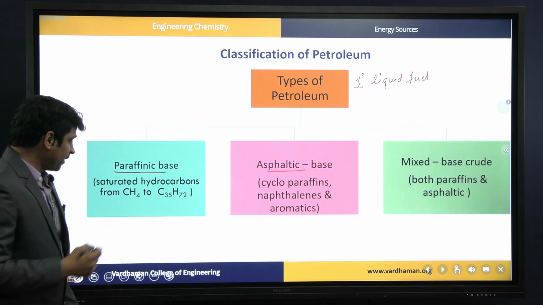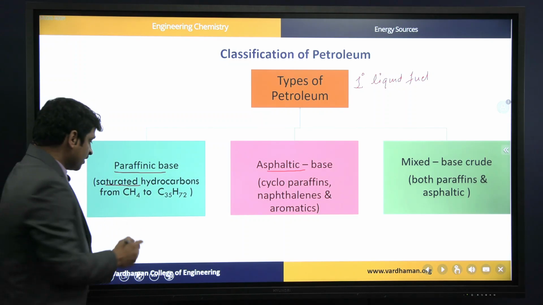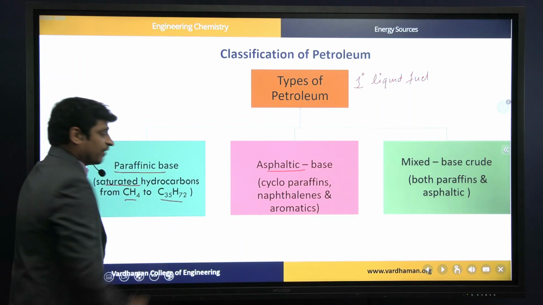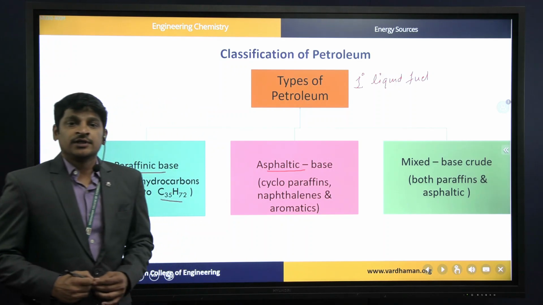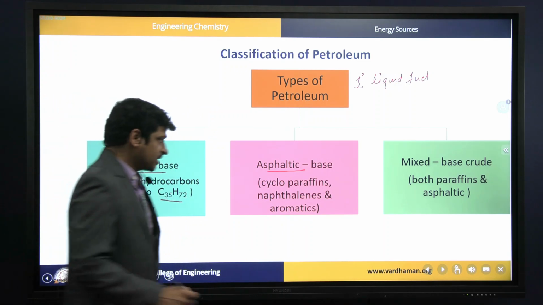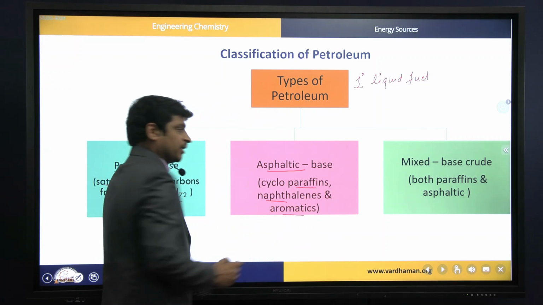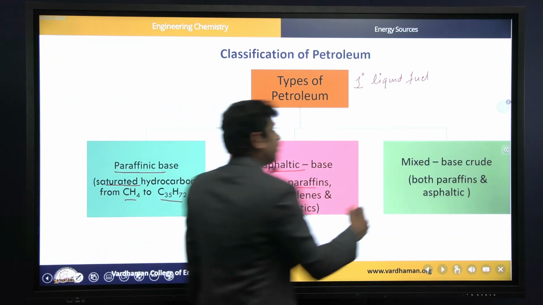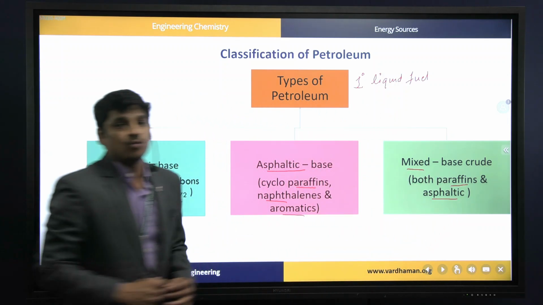Coming to the paraffinic base, it contains saturated hydrocarbons ranging from C1 to C35. Then the asphaltic base contains cycloparaffins, naphthalenes and of course aromatics, whereas the mixed base contains both paraffinic as well as asphaltic composition.